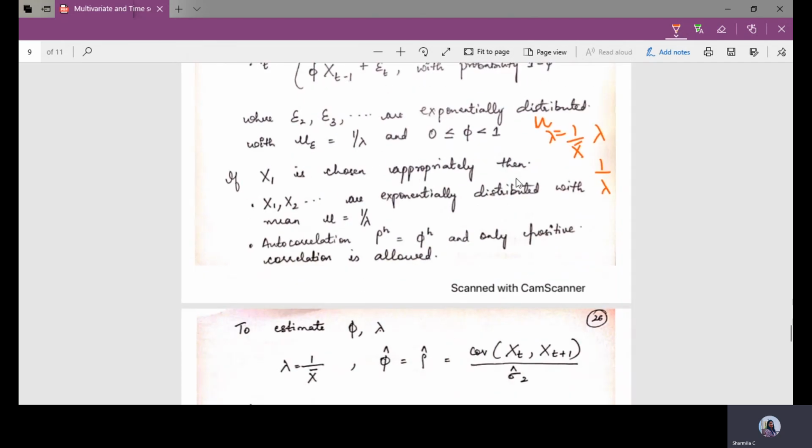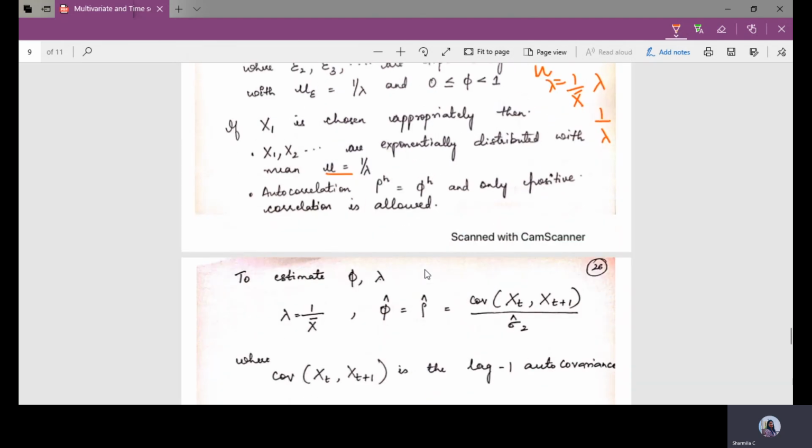If x1 is chosen appropriately, then x1, x2 are exponentially distributed with the mean equal to 1 divided by lambda, and the autocorrelation is rho of h equals phi to the power h, and once again only positive correlation is allowed.